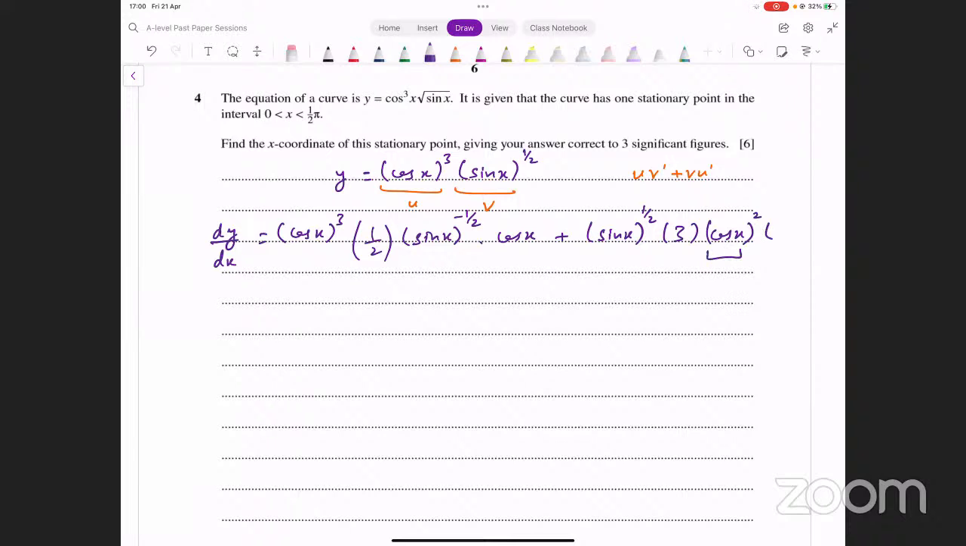So cos x का derivative क्या होगा? Cos x का derivative minus sin x होता है. We multiply by minus sin x here for that reason. Okay, so this is what dy over dx turns out to be.